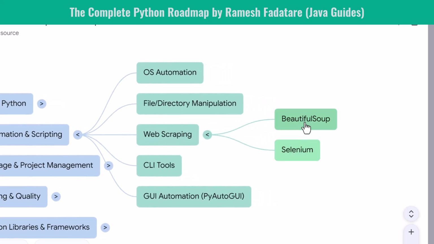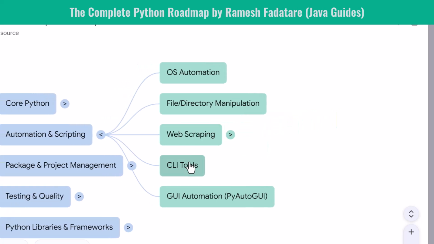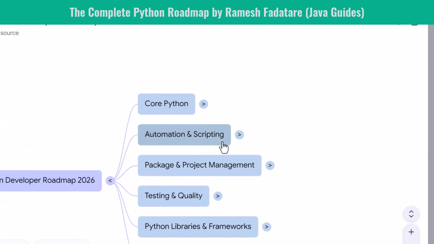This skill opens doors to data extraction, competitive intelligence, and analytics. You learn to write CLI tools, making your scripts accessible and professional. You then explore GUI automation to control the screen, mouse, and keyboard. These automation skills make you a productivity powerhouse.